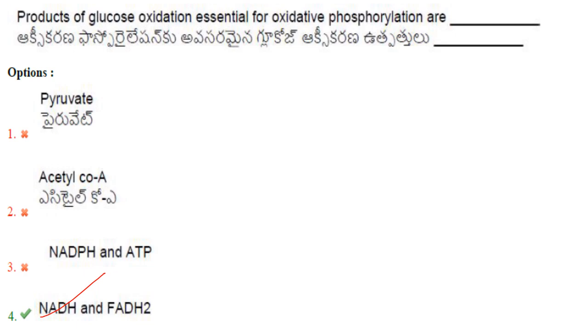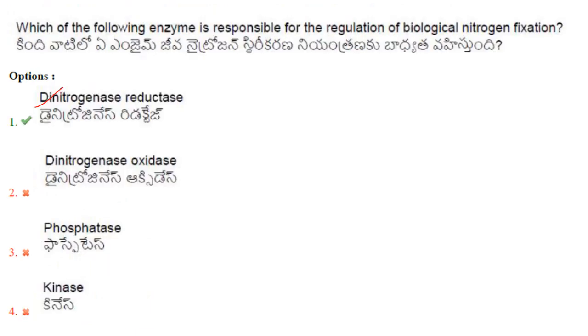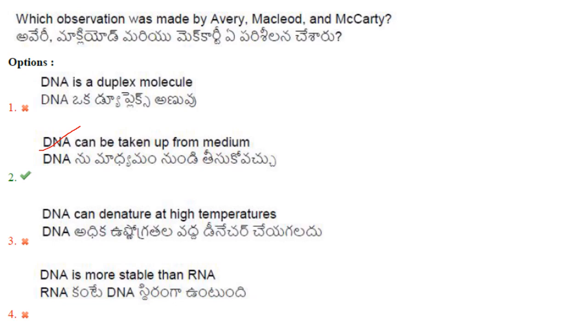So the answer here is option 4, that is NADH and FADH2. Which of the following enzymes is responsible for the regulation of biological nitrogen fixation? It is dinitrogenase reductase. Answer is option 1.